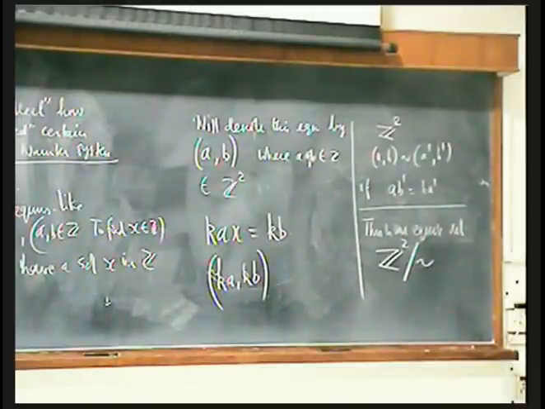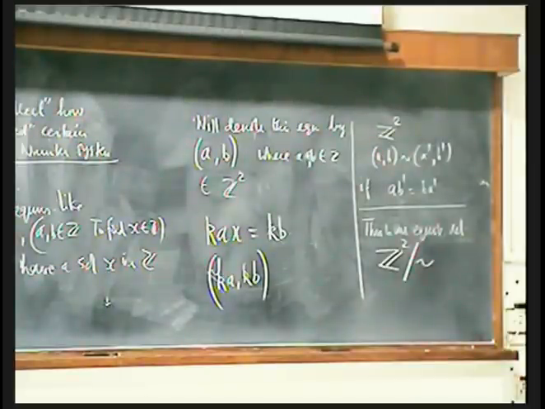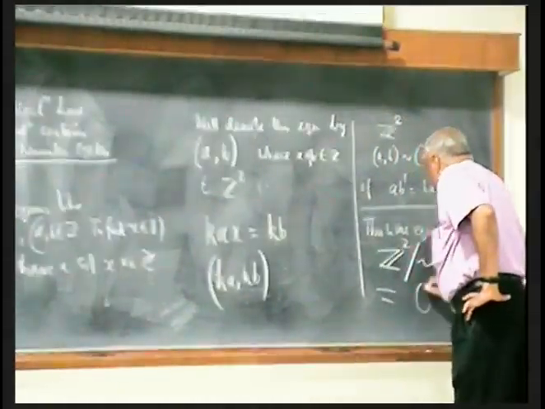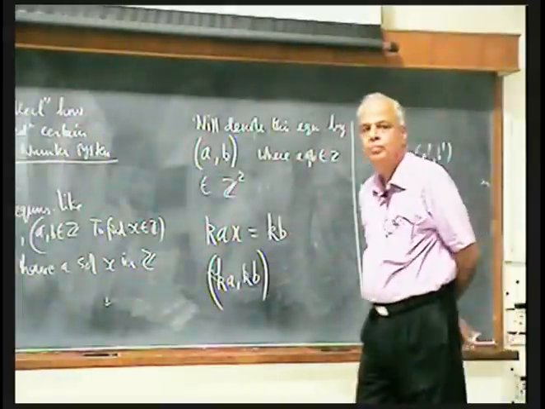So they called it numerator and denominator instead of the left hand and the right hand, or the first coordinate and the second. It all depends on the terminologies and symbols people use. So we say m by n is equal to m prime by n prime if mn prime is equal to m prime n, the product of the middles is equal to the product of the extremes. And this number system is what was Q.